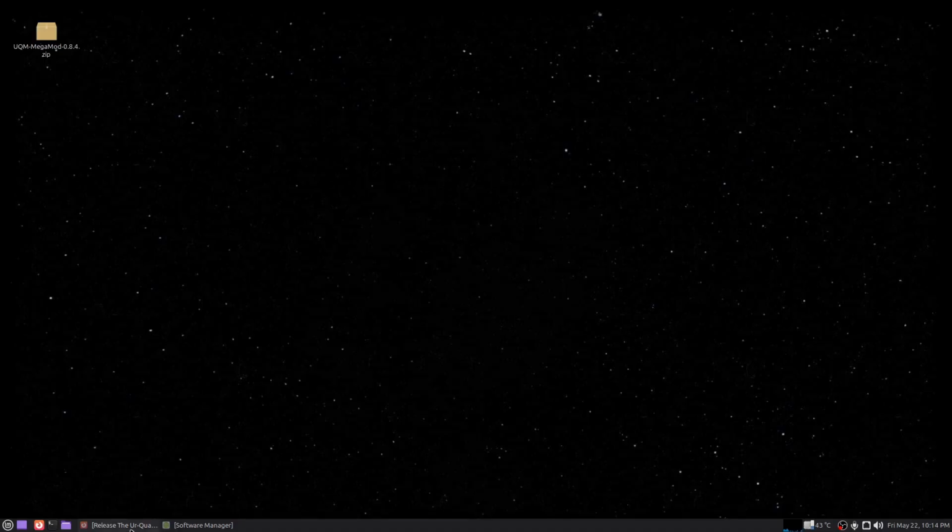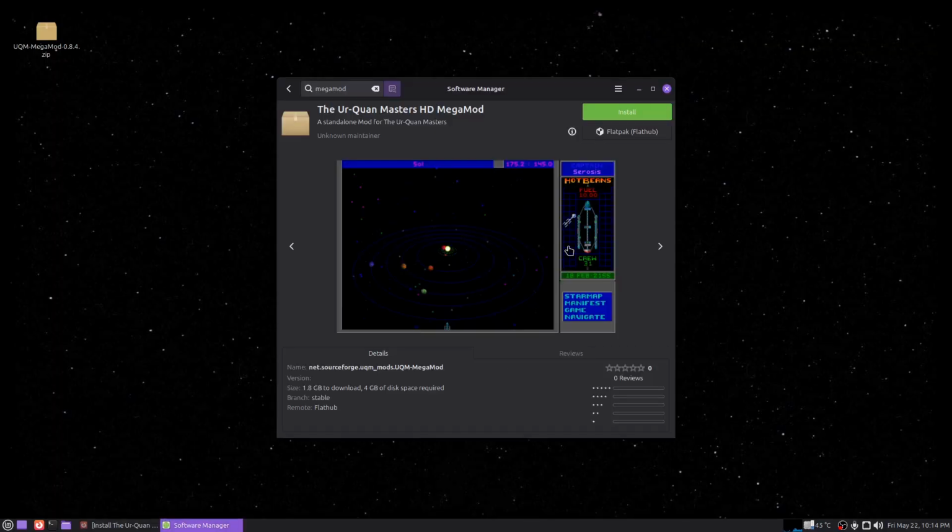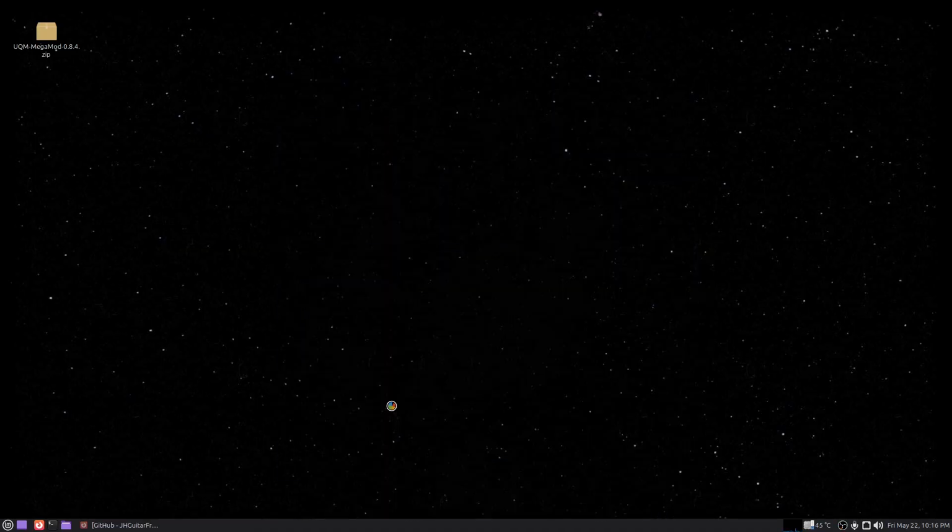There is a FlatHub install for this for Linux, but if you look on the page here, it says it's a 781 megabyte download, but Software Manager always gives you the actual figure. So this is actually going to take up 4 gigabytes of disk space, which I don't really feel like sacrificing, so we're going to do this the old-fashioned way.